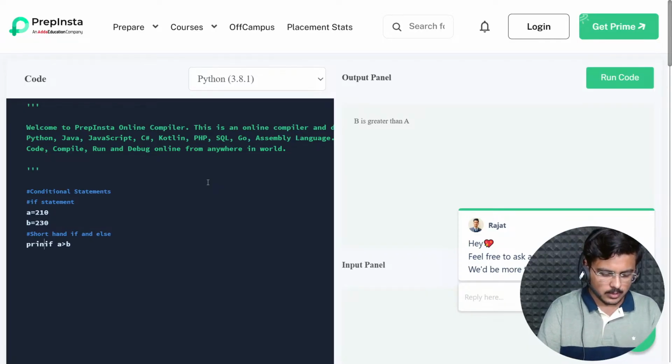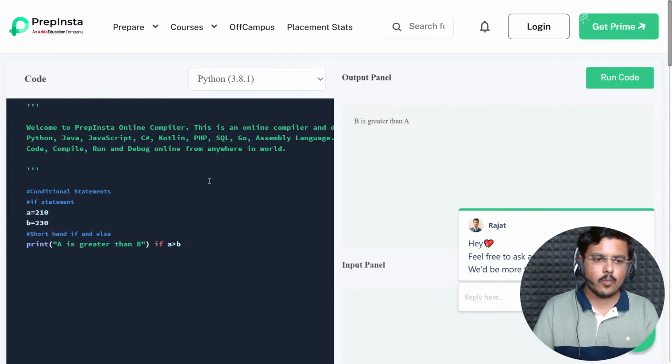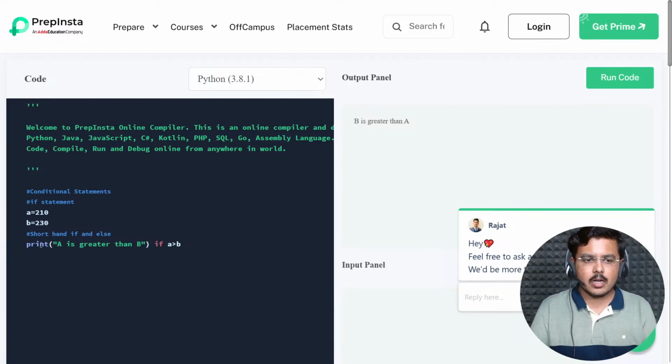You can write this. Print, I'll say a is greater than b, and I'll actually do this. Now, what it would do is, it will print a is greater than b if a is actually greater than b, if it satisfies this condition. Fine. Else, it is just like English language. That is why Python is so easy.